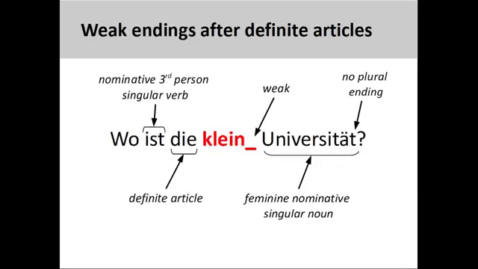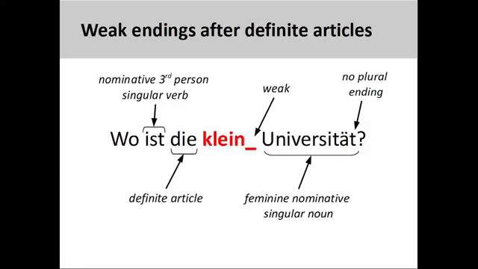Let's take a closer look at the sentence from the previous slide. When working with adjective endings, it is important to read the sentence for grammatical clues. These clues will tell you which endings to use. I can see that Universität may be a singular noun as no plural endings are displayed. The verb ist, a third-person singular form of the verb sein, to be, confirms my suspicion that the noun is indeed in its singular form.